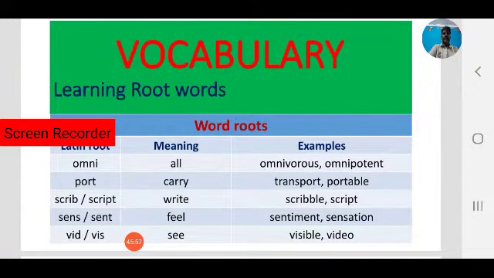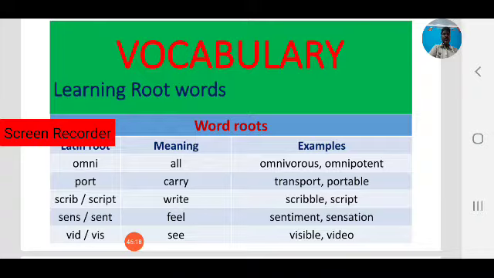Sent or sens means feel. From the Latin root sent or sens, we can derive other words: sentiment, sensation, these are English words. Vid and vis are two Latin roots.